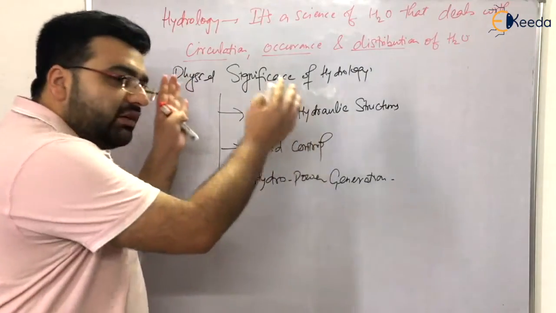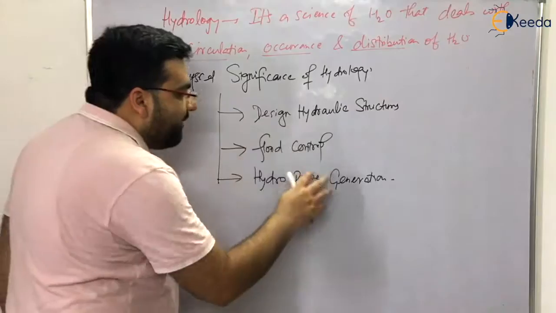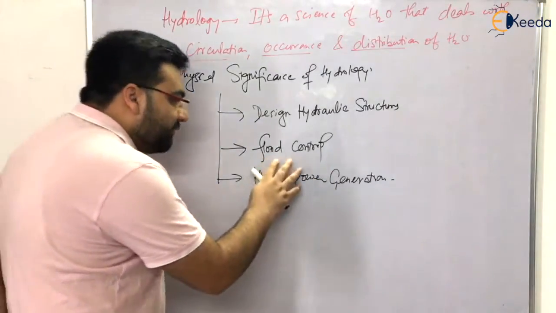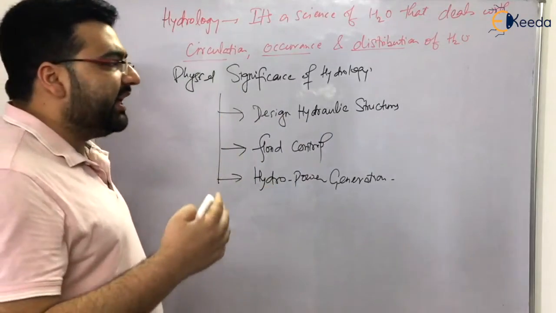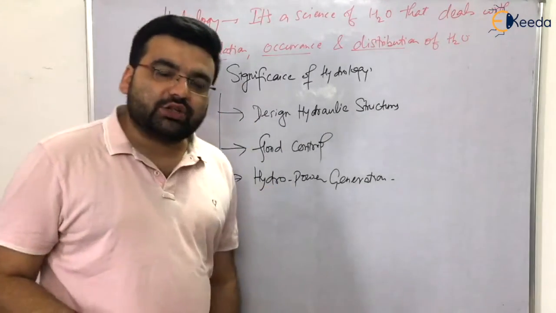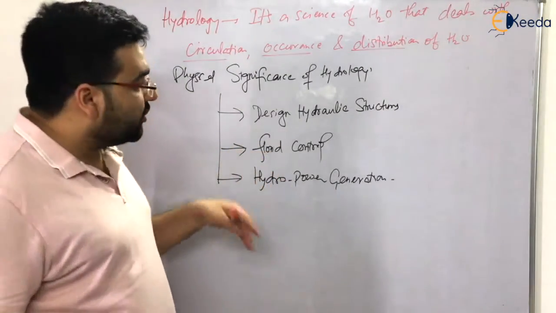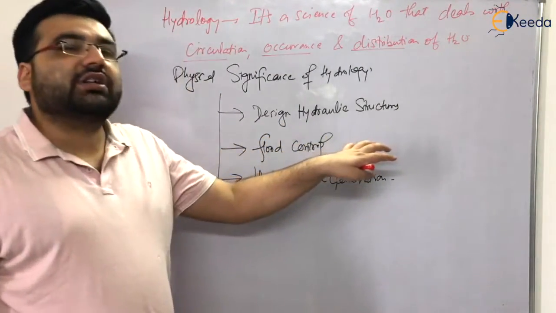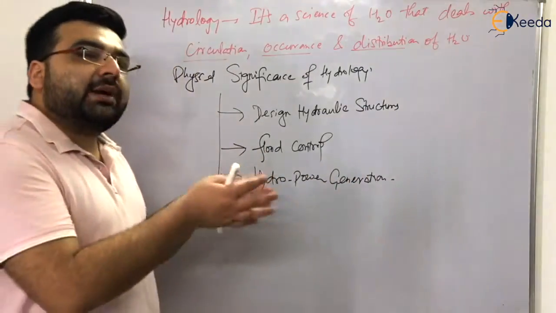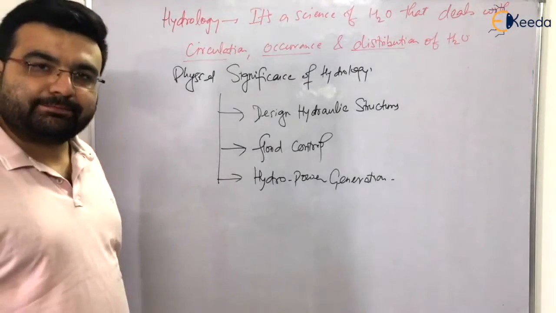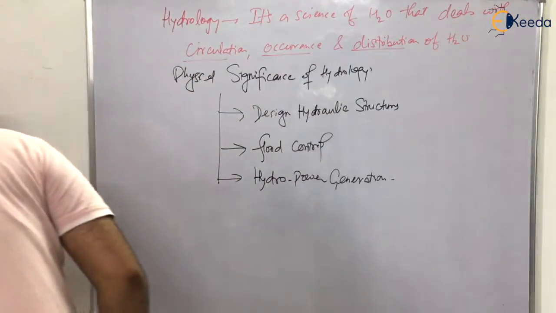When you are done with hydrology, after that the irrigation starts. Because first, for irrigation, you have to do flood control and design hydraulic structures. They can be dams, weirs, barrages, a lot of things. First of all, you have to design the hydraulic structures, and after that you can think about irrigation. So hydrology comes first and then irrigation comes second. Clear?